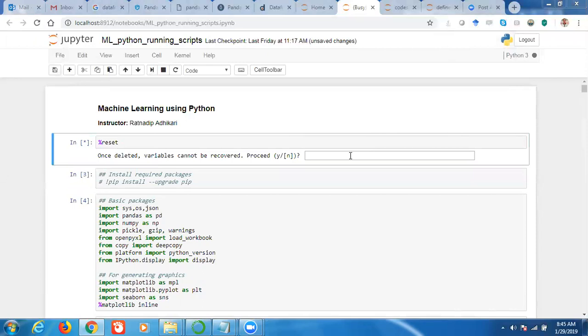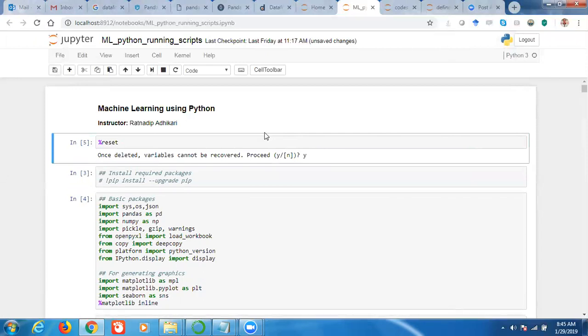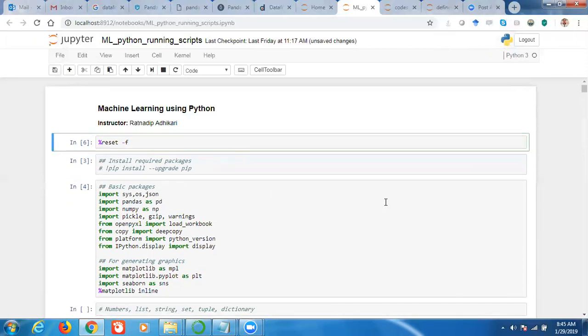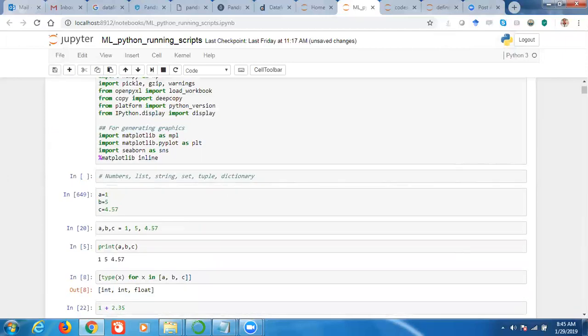It will reset everything, clear everything, and we need to start from scratch. So it will ask proceed yes or no, and then we need to answer. But if I do not want to give yes every time, then I can just give f. That is the purpose of it.